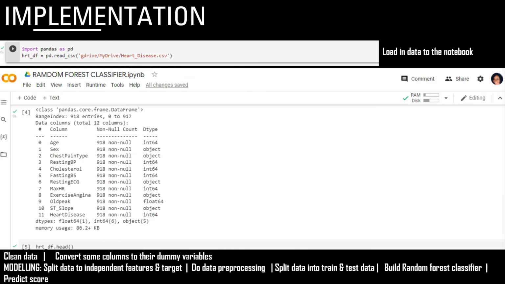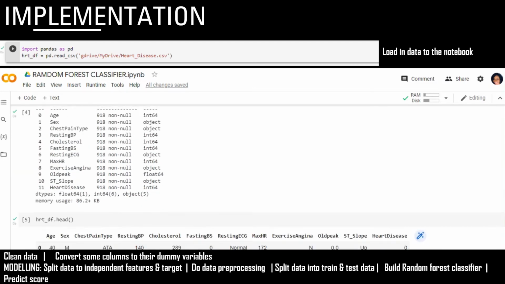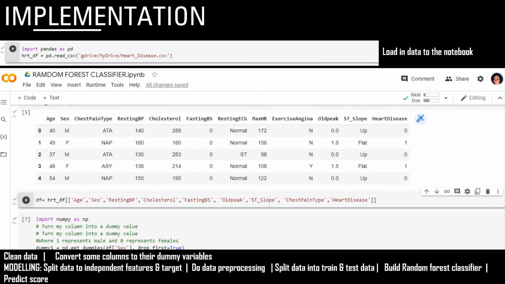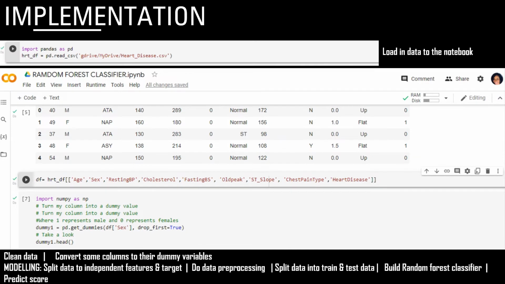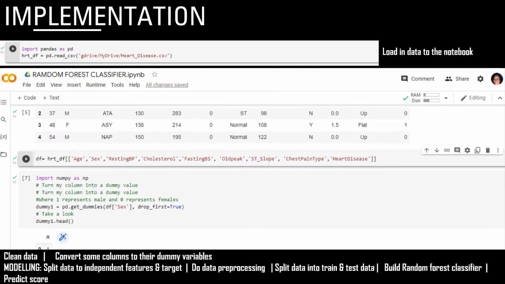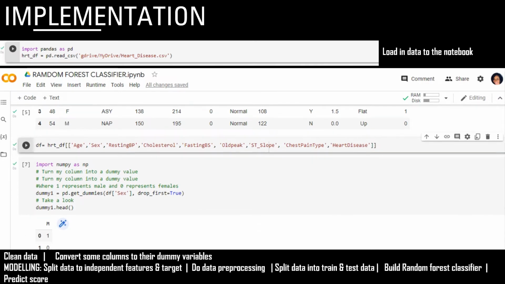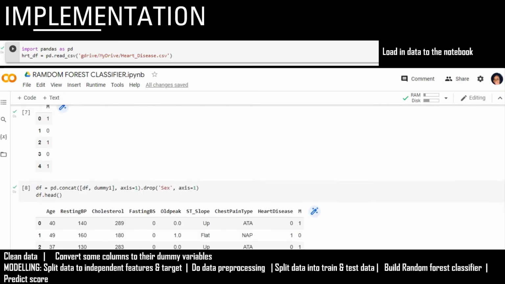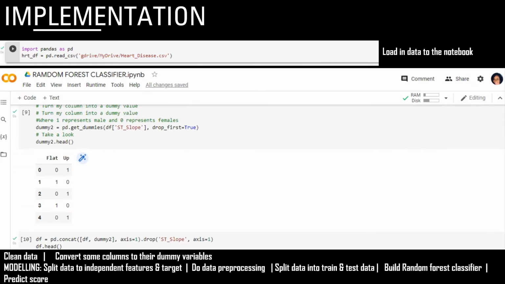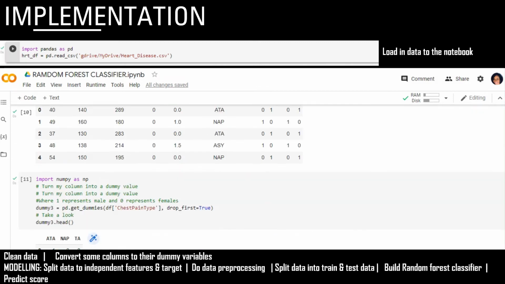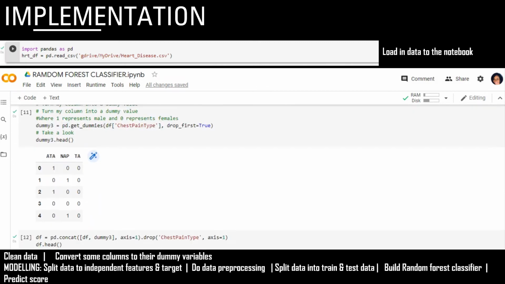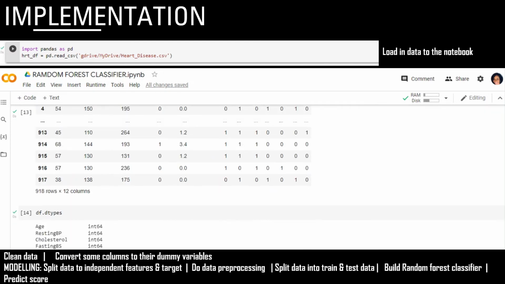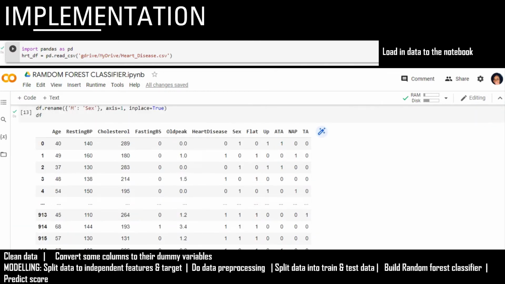It has about 918 entries and 12 columns. However, for this project, I'll only be using 9 columns out of the 12 for the modeling. So I had to convert some of the columns to dummy variables by using the get_dummies function from pandas. The sex column has been converted here, the ST slope column has been converted here, and the chest pain type column has been converted here. And this is what our dataset looks like after all the conversion has been made.